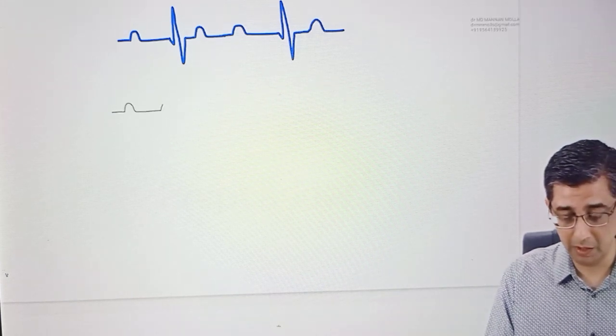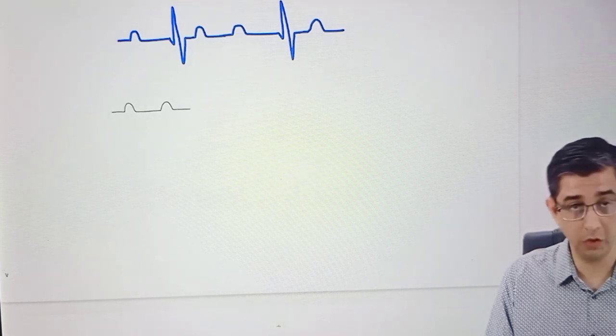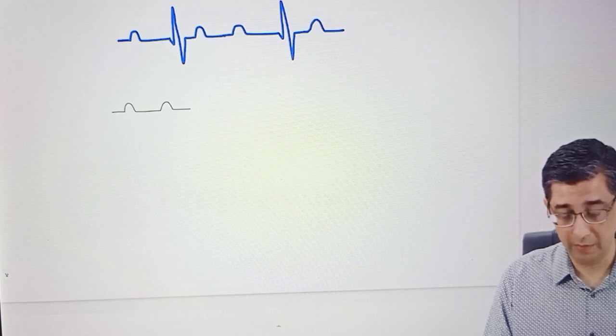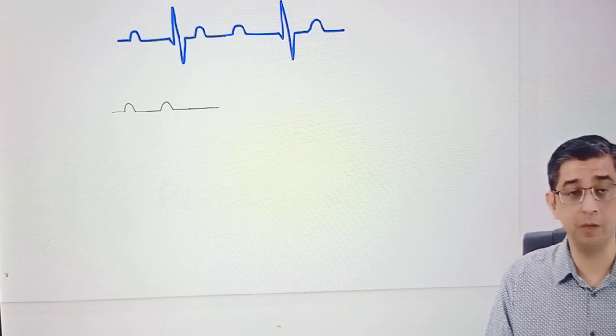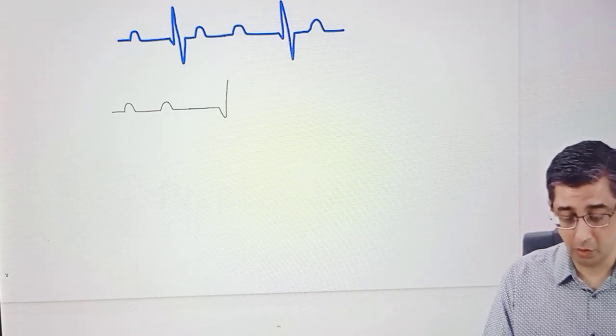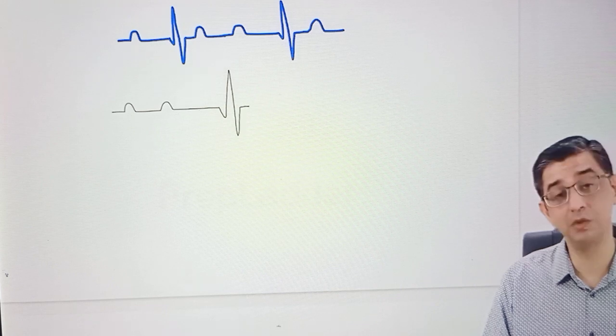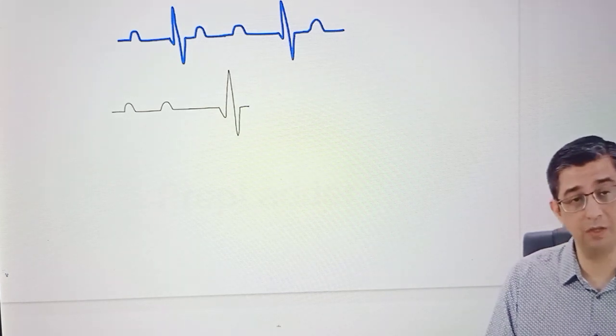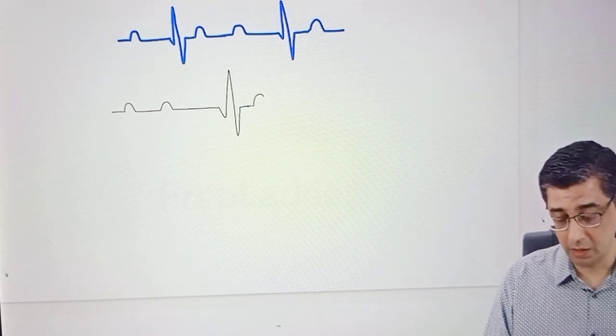You will get a P, then maybe again a P. You expected a QRS complex after a P? No, it's going to be again a P. Why? Because the atria are firing at a faster rate as compared to the ventricular rate, and then you're waiting for the ventricular contraction to occur. So there might be a prolonged PR interval followed by a relatively broad QRS complex. The reason it is a broad QRS complex in this case is because the control is via the bundle of His. The control is not via the SA node. The conduction speed of the bundle of His will be relatively slower. You can then notice a T wave coming up, then after P again another P coming up. Then I'm waiting for the QRS.